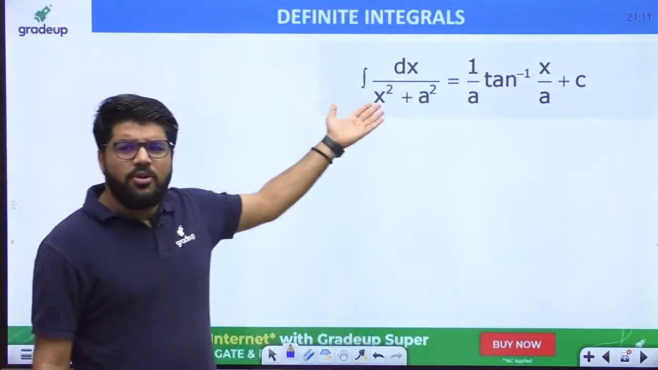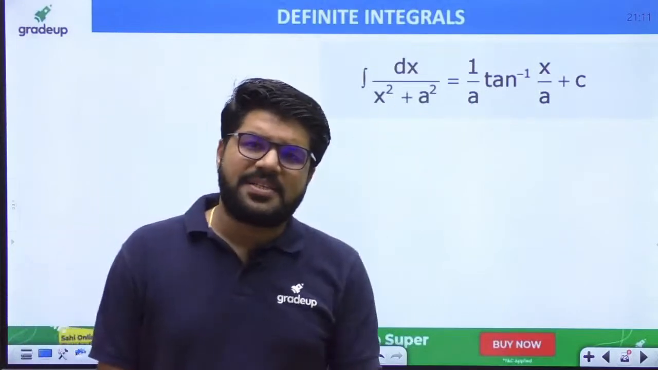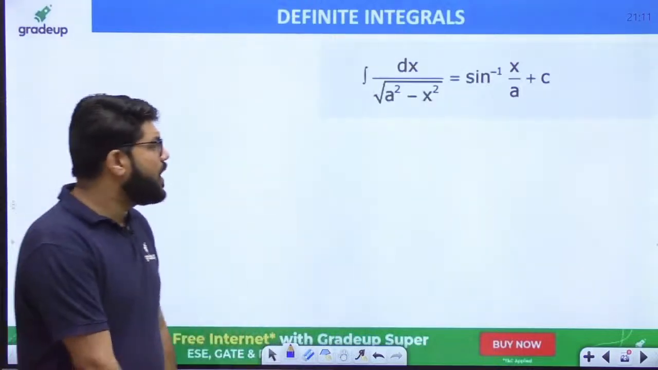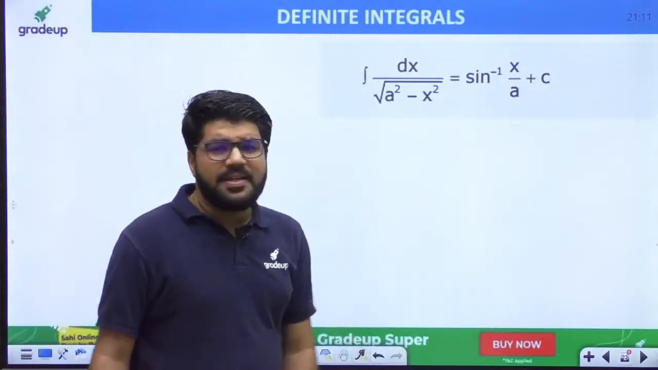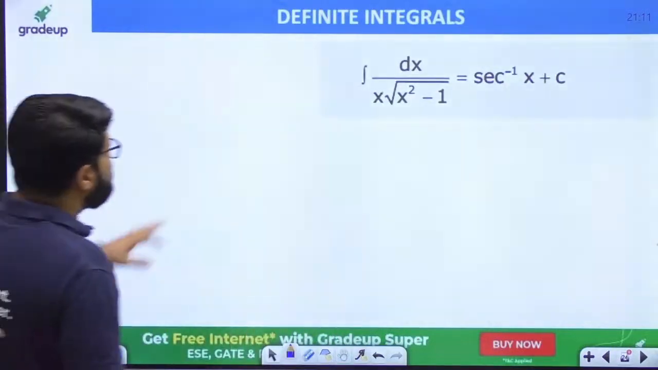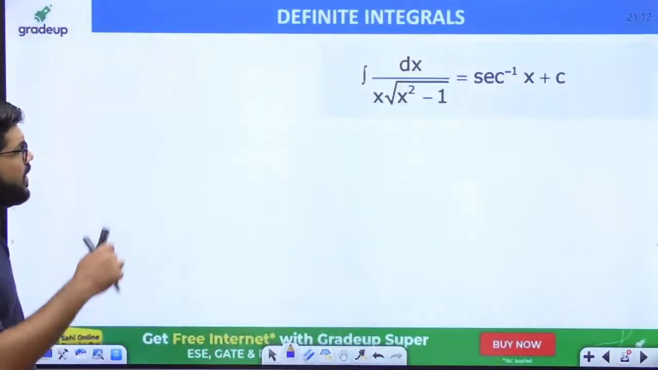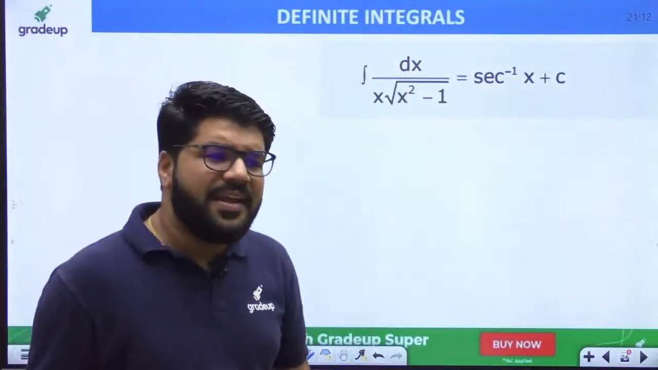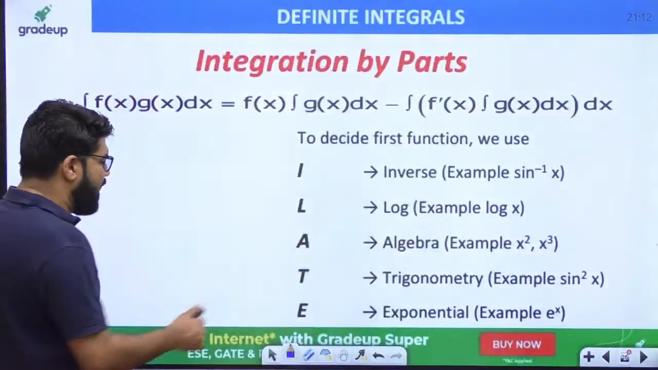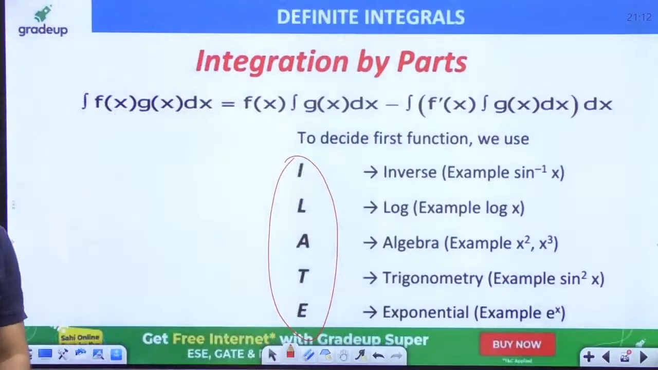Very important, you are going to see this useful in many of the questions. Integral of 1 upon x square plus a square is 1 upon a tan inverse x by a. Integral of 1 upon under root a square minus x square is sin inverse x by a. And integral of 1 upon x under root x square minus 1 is sec inverse x. And then finally one more rule of indefinite integral, that is integration by parts. As we know, integration by parts will involve the process of isolate.